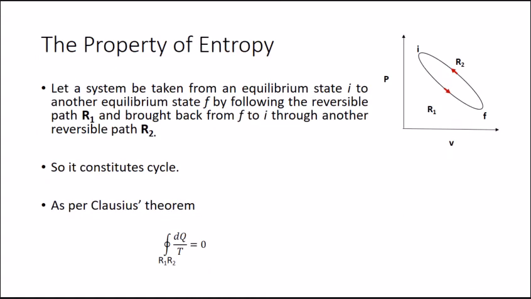Today we will learn entropy as a property. Let a system be taken from an equilibrium state I to another equilibrium state F using this reversible path R1, and again brought back from F to I using reversible path R2. So R1 and R2 together constitute a cycle, and for a reversible cycle, Clausius theorem is given by cyclic integral dq by T is equal to 0.